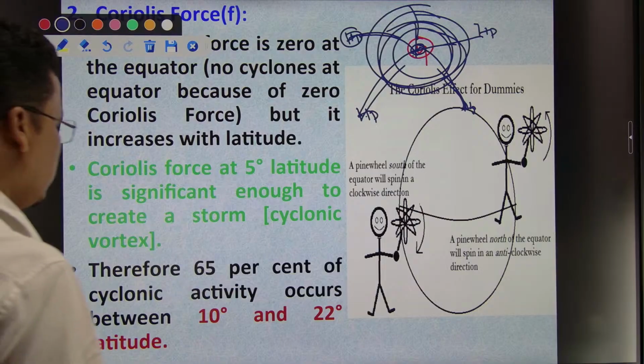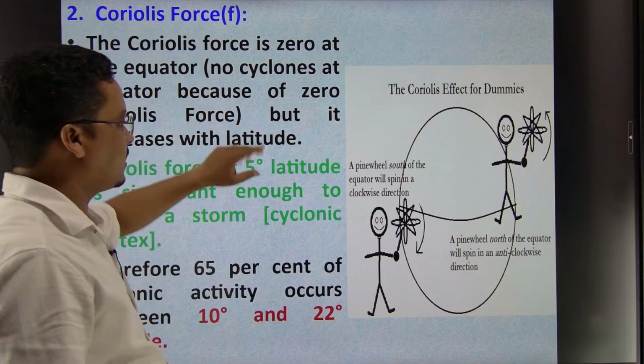That is why we need this Coriolis force, right? Now done this one.